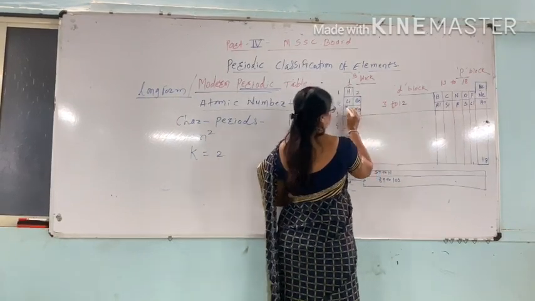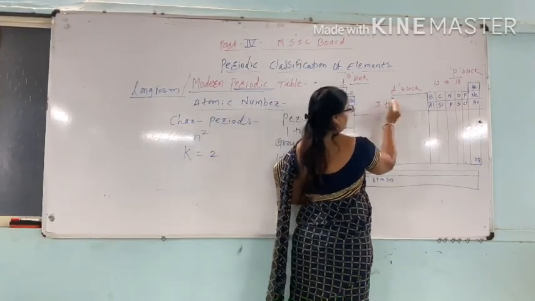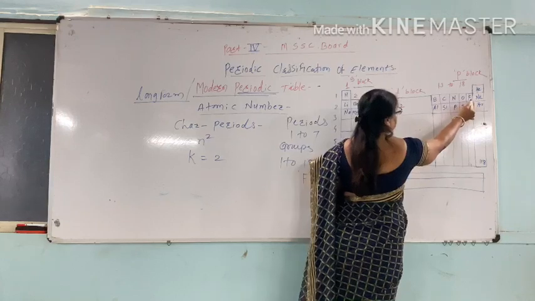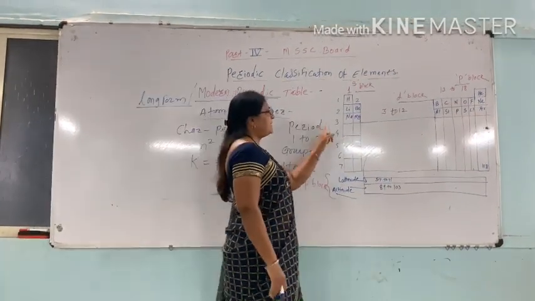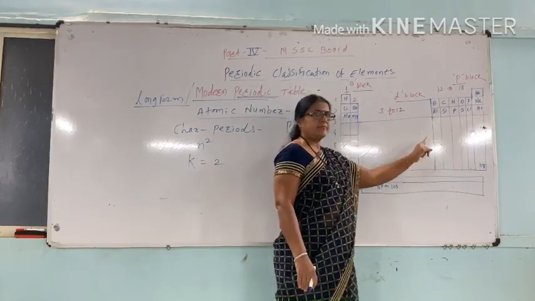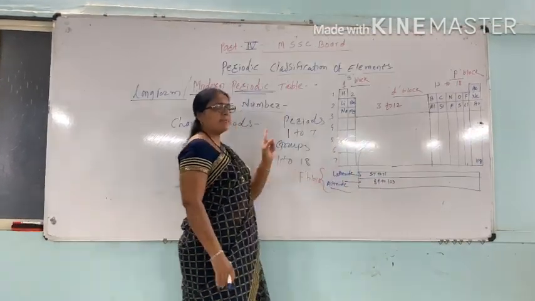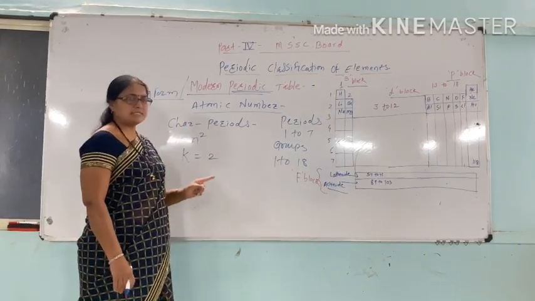That is, period number 2 contains lithium, beryllium, boron, carbon, nitrogen, oxygen, fluorine and neon. Elements present in each period have the same number of shells.